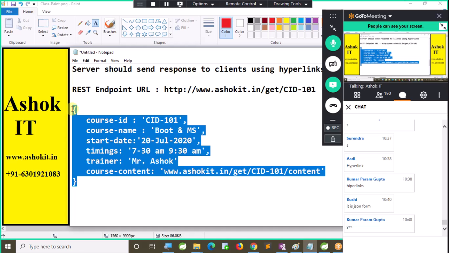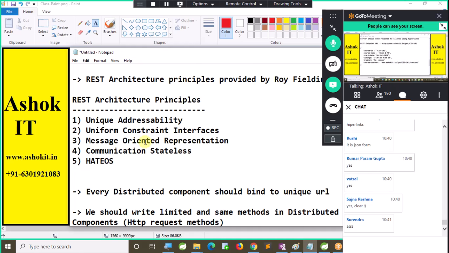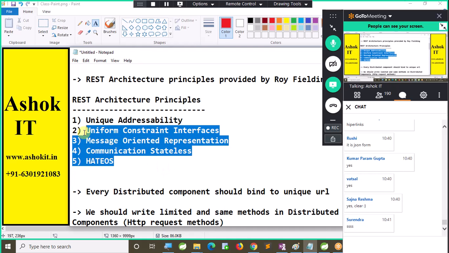Is it clear for all of you? What is the hypermedia? As an engine for application state. So with this, I hope you are clear with all the 5 REST architecture principles. What are those 5 architecture principles available? Unique addressability, uniform constraint interfaces, message oriented representation, communication stateless, and HATEOAS.